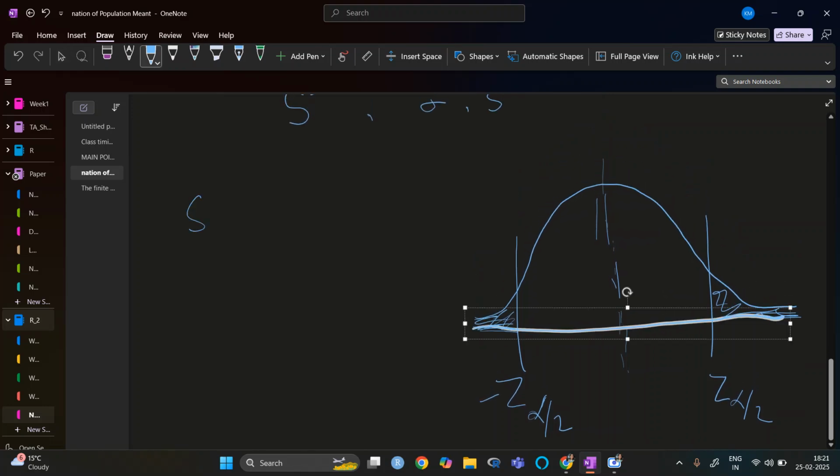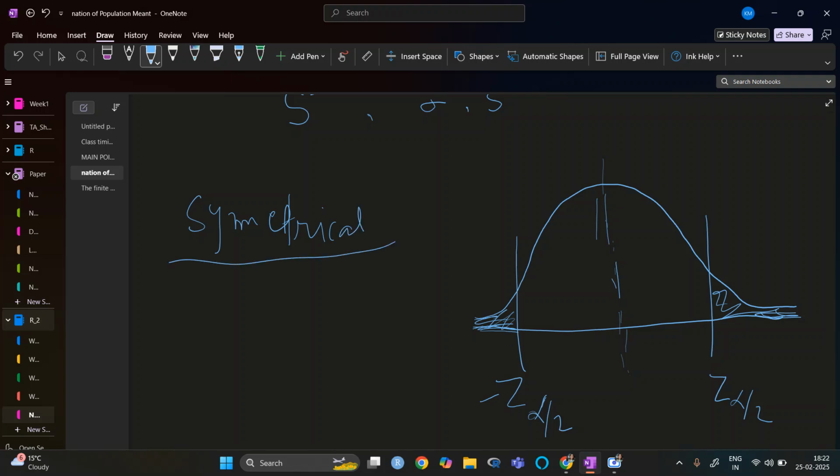When it is symmetrical, it is not just the mean, it is also the median. So the median basically divides the data into two. So this part is basically the mirror image of this region. So we take minus z alpha by 2 and z alpha by 2.